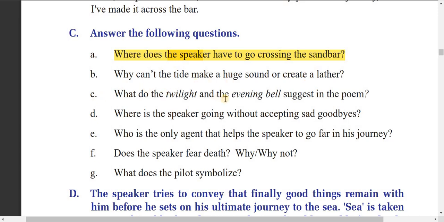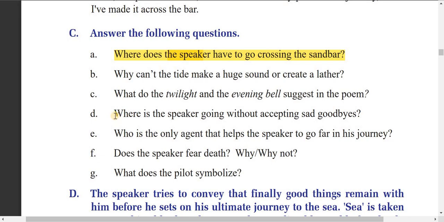Question number C. What do the twilight and evening bell suggest in the poem? The twilight and evening bell suggest the end of life, the approaching death. These two words symbolize the approaching death, or the beginning of death. They symbolize the transition between life and death.